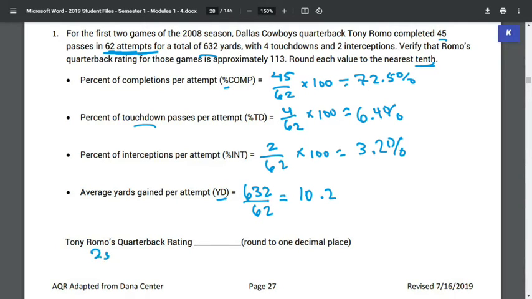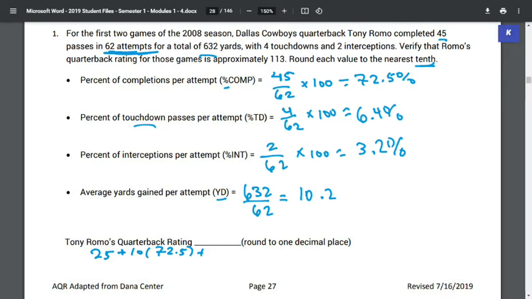So we're going to have 25 plus 10 times our completion percentage, which is 72.5. See how I'm putting in the entire percentage there, not putting in a decimal like 0.75. Our next part, we have plus 40, which is our touchdowns, which is 6.4. So that's 40. Just make sure that we have that correct.